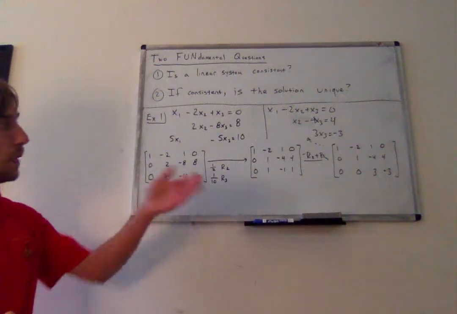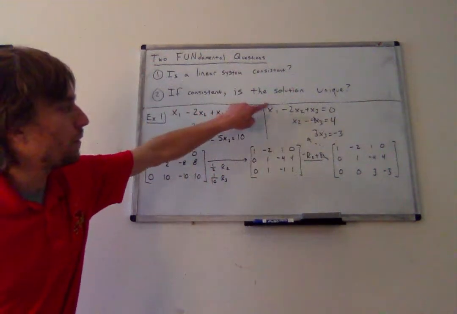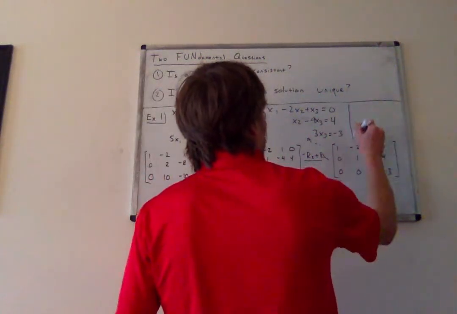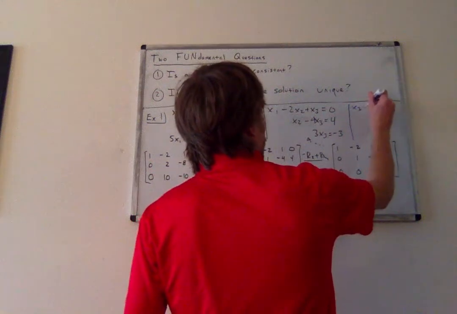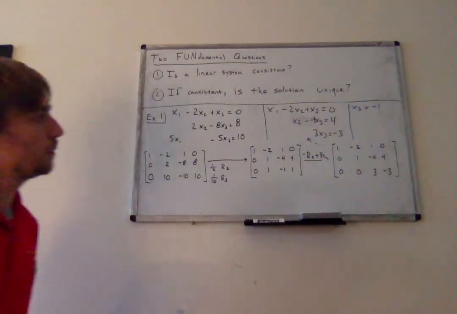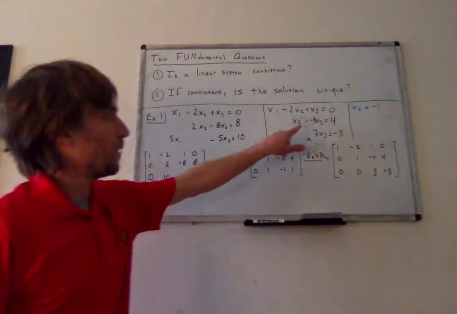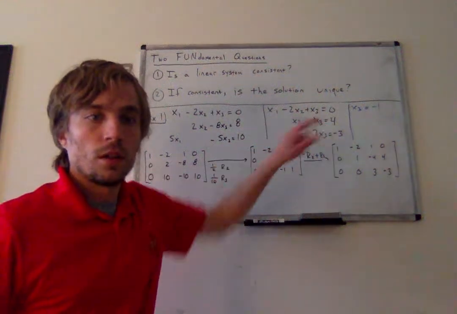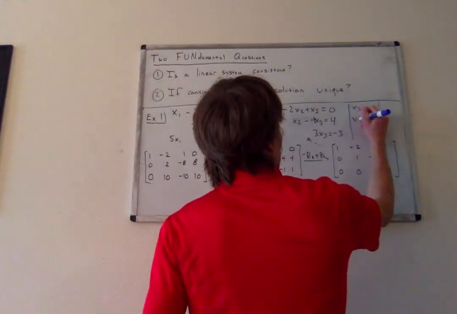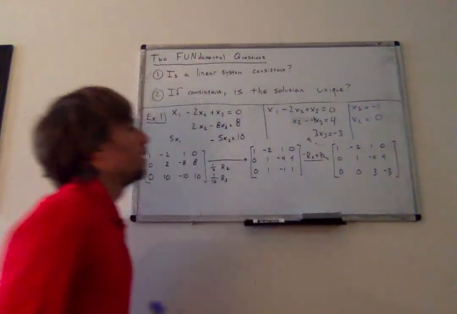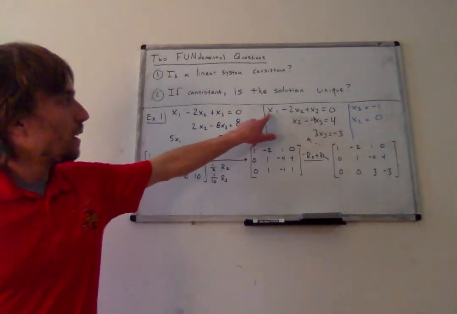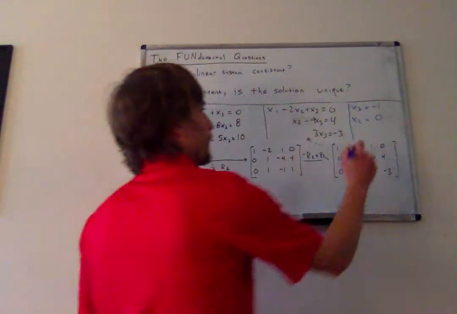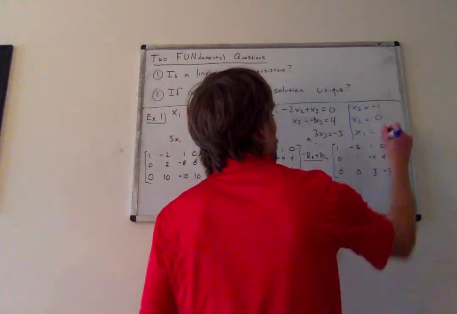And so now, again, because I've worked this down to an equation with 3 variables, 2 variables, 1 variable, I can figure out the solution to the system, working backwards. So x3 has to be equal to negative 1. If x3 is equal to negative 1, this means that x2 plus 4 is equal to 4. And so that means that x2 has to equal 0. Last but not least, I get x1 minus 0 minus 1 is equal to 0. And so x1 is equal to 1.